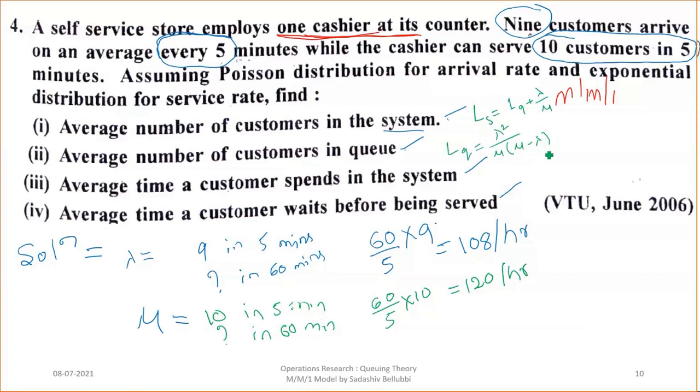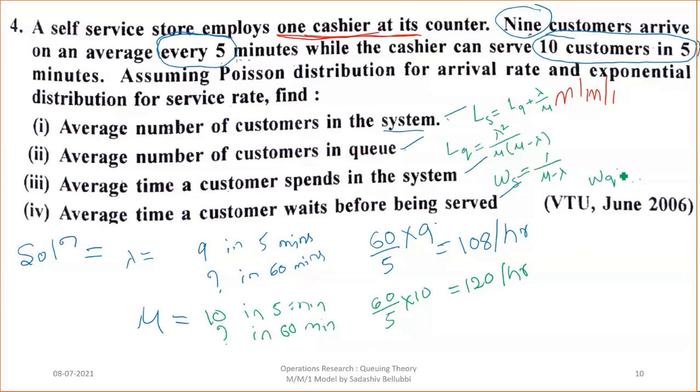The third one is the average time a customer spends in the system, WS equals 1 divided by mu minus lambda. And the last one is the average time a customer waits before being served, that is WQ.